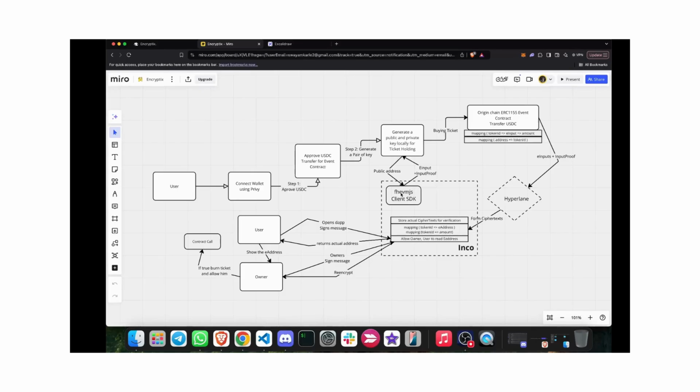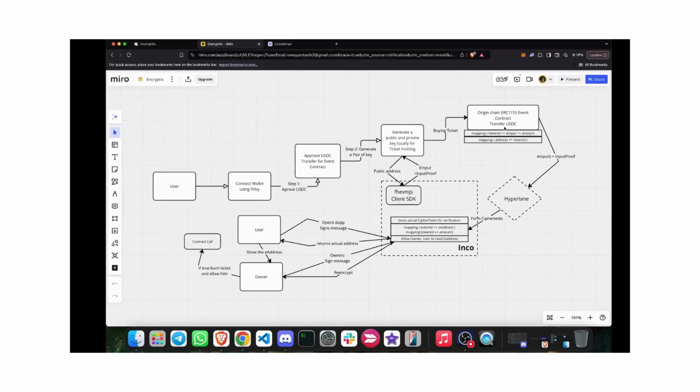And how that works is basically, this is the normal flow. Connect wallet using Privy, it will create an account abstraction wallet, approve USDC, then make sure that you have the proper amount of USDC. And when the user wants to buy a ticket as an unknown holder, he will generate a public key private key pair. This is the FHE client SDK, which is used for encryption. We will send this newly created public address to this client SDK, and it will provide a key and the ciphertext proof.